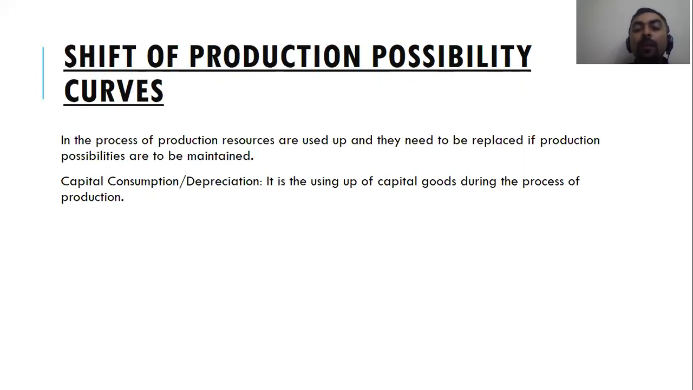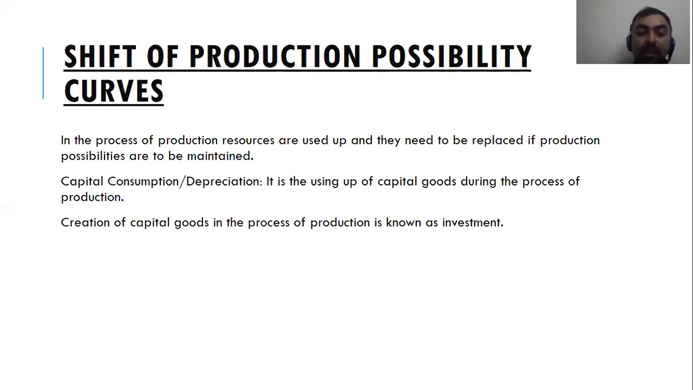It is the using up of capital goods during the process of production. Let's say you have a factory of manufacturing shoes. So the machine that is used in making shoes will wear and tear over time. It will depreciate. Its capital will get consumed. So after 3 years, 5 years, you need to replace that machinery if you want to sustain that previous level of production. Otherwise, one fine day the machine will break down, and your production possibilities will halt, and your production possibilities will decline. So for that, you need to create capital.